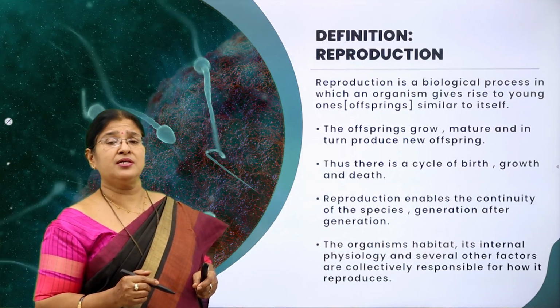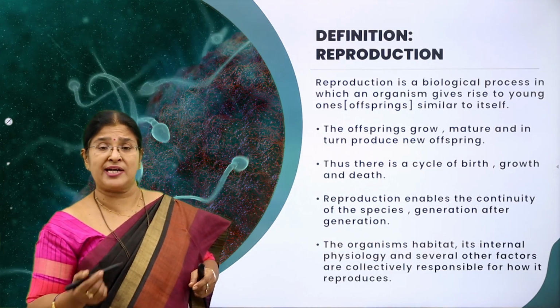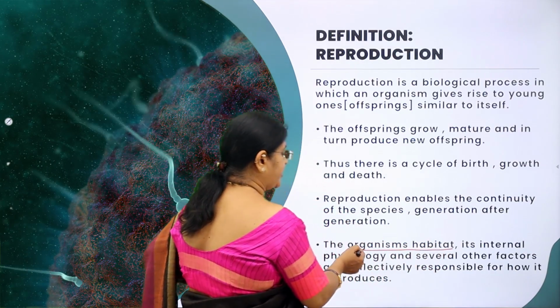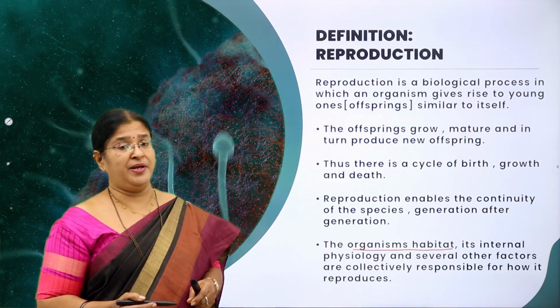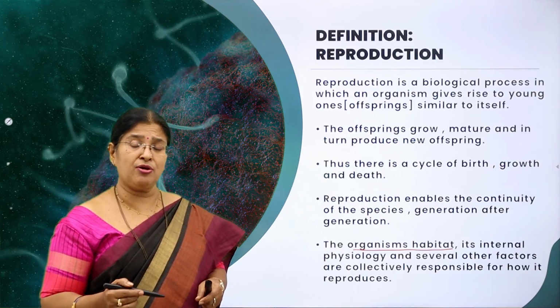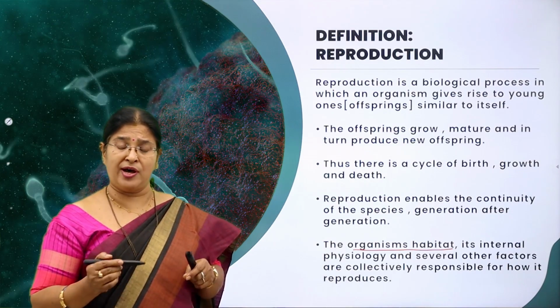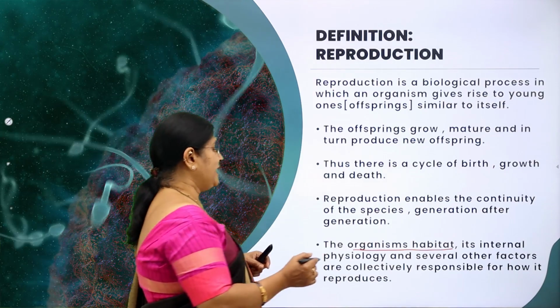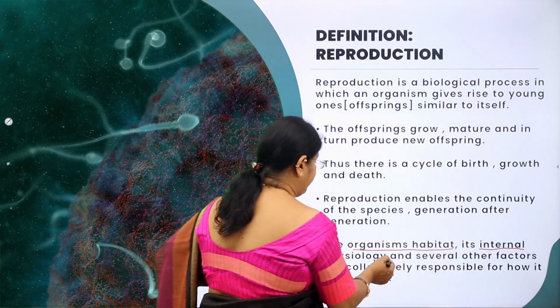Then what are the reasons for the process to be more successful? I say that the organism's habitat. What do you mean by habitat? Place of living. The place of dwelling or living is equally important for the organism to carry on the process of reproduction. And its internal physiology, definitely.